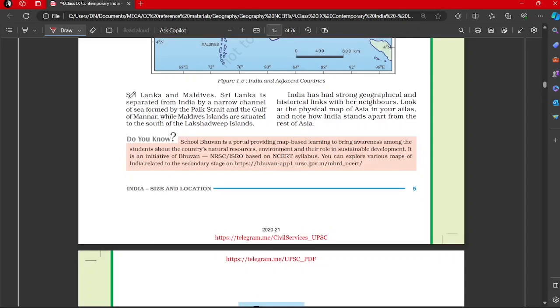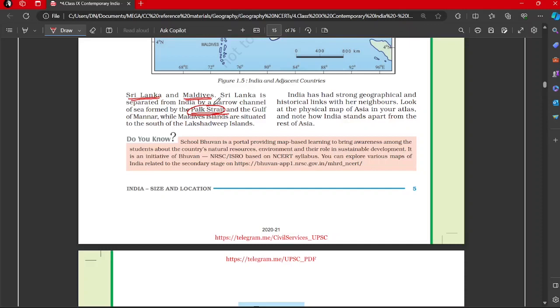So Sri Lanka and Maldives, these are the island countries that we have on the southern side. Maldives is again in the news in recent times. Sri Lanka is separated from India by a narrow channel of sea formed by the Palk Strait. So the Palk Strait separates India from Sri Lanka. Again, a very important region from the biodiversity point of view as well.